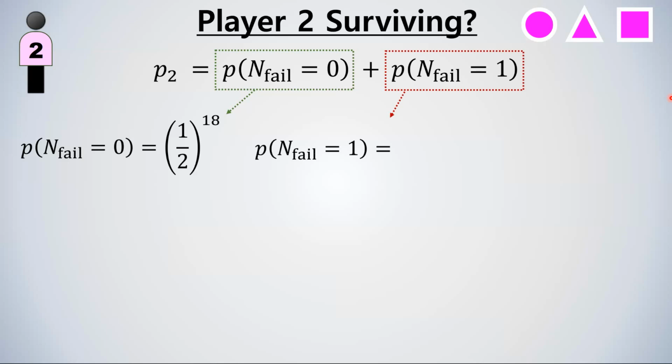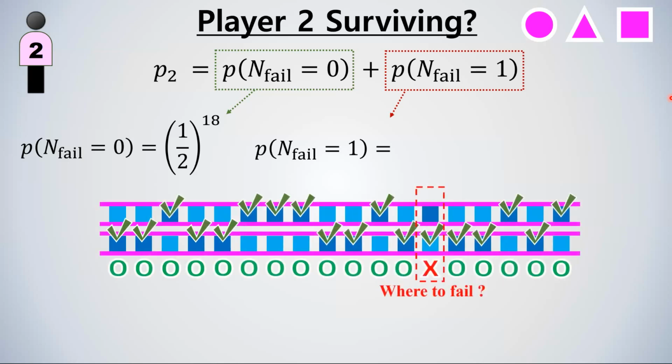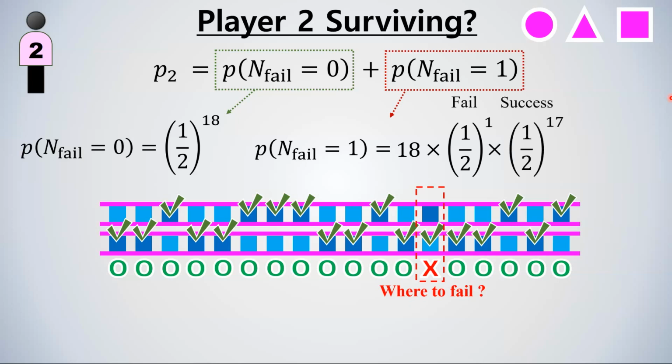Now let's calculate this term. The probability of number of fails equals 1. Here, we can choose where player 1 should fail, and there are a total of 18 choices. Or in our true or false quiz analogy, we have 18 questions that we can fail. So the number of cases for the position of the fail is 18. And player 1 must fail in that one particular position. And for the other 17 positions or questions, player 2 must succeed.